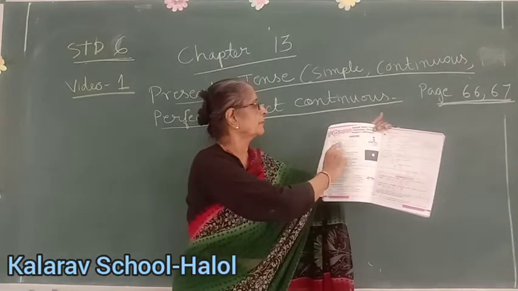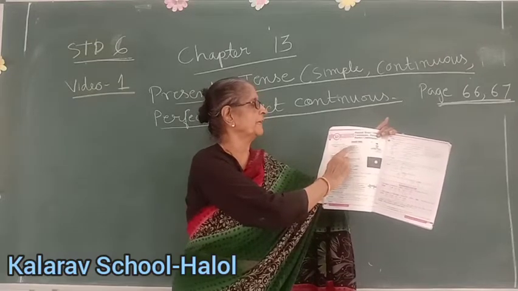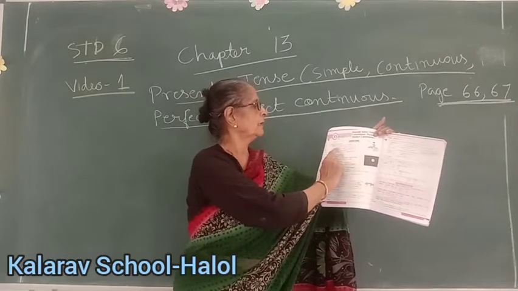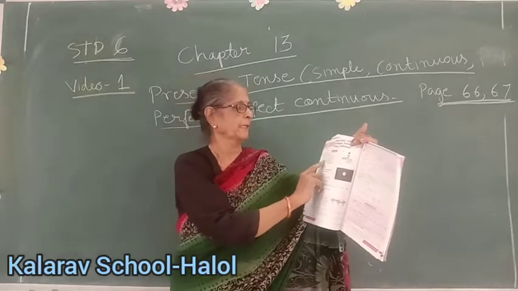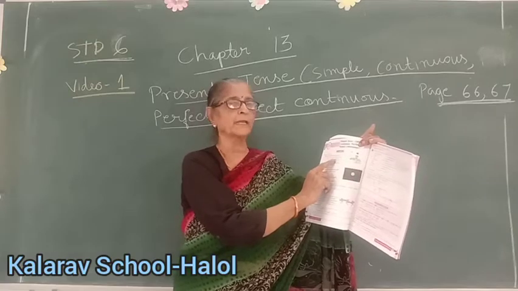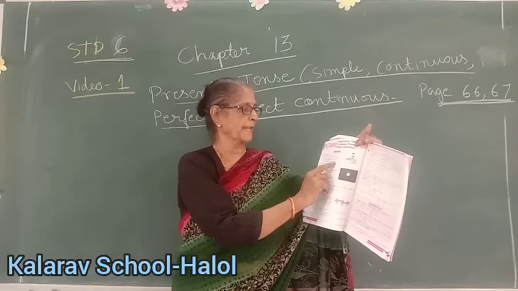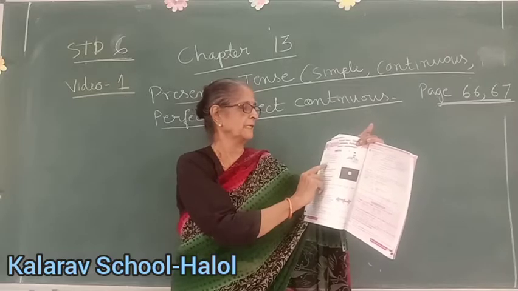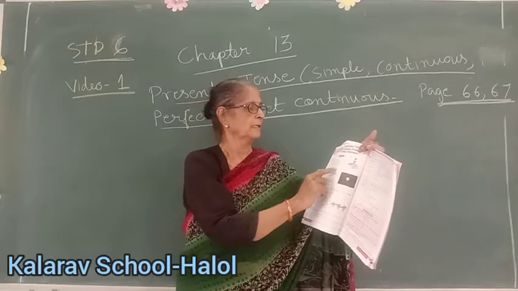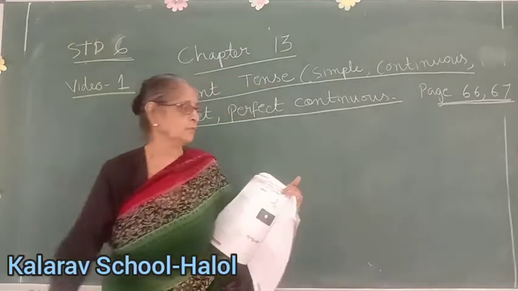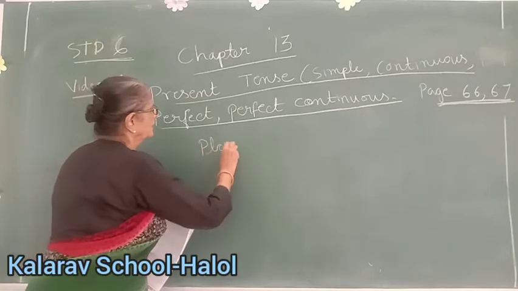In example number A. He goes to office every day, every morning. I go to my friend's house every Sunday. The boy plays in the park every day. The earth revolves around the sun. The verbs in these sentences are in the simple present tense. Now see children how you will use plays. I already explained to you once, okay?